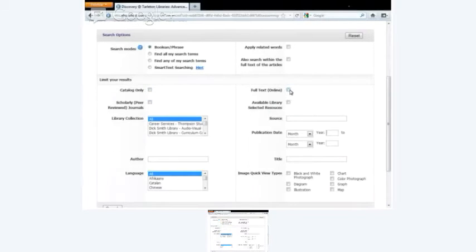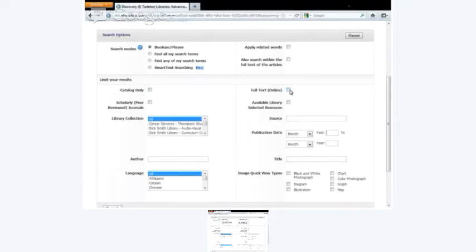But don't do the full text only limit in the databases. Any idea why? When you do the full text limit on the databases, it will only pull up things you can click on and get right there in that results list.